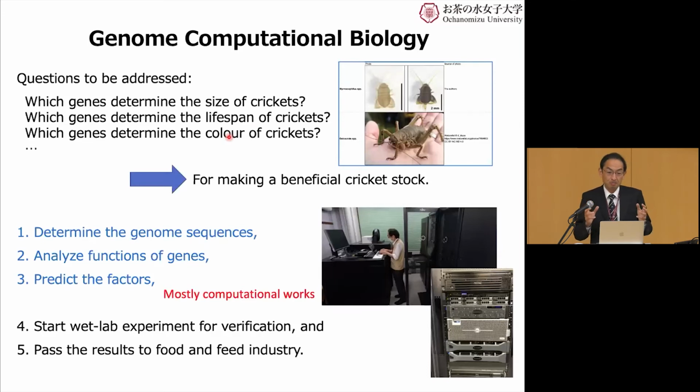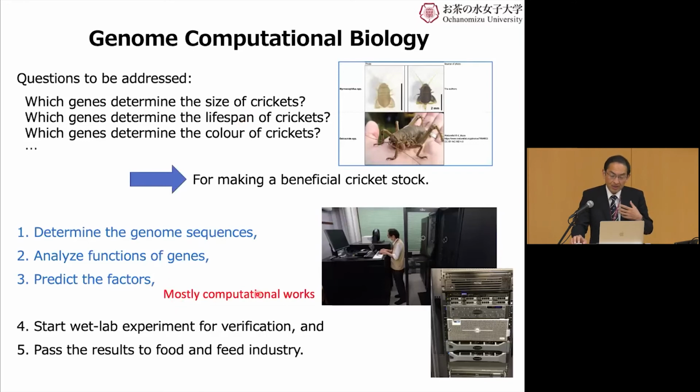White crickets maybe look tasty. So the colors. The basic question is, which genes determine the color of the crickets? For making a beneficial cricket stock, or beneficial cricket livestock, we determine the genome sequences of crickets, analyze the functions of the genes, and predict the factors that determine all these things. And these are mostly computational works.